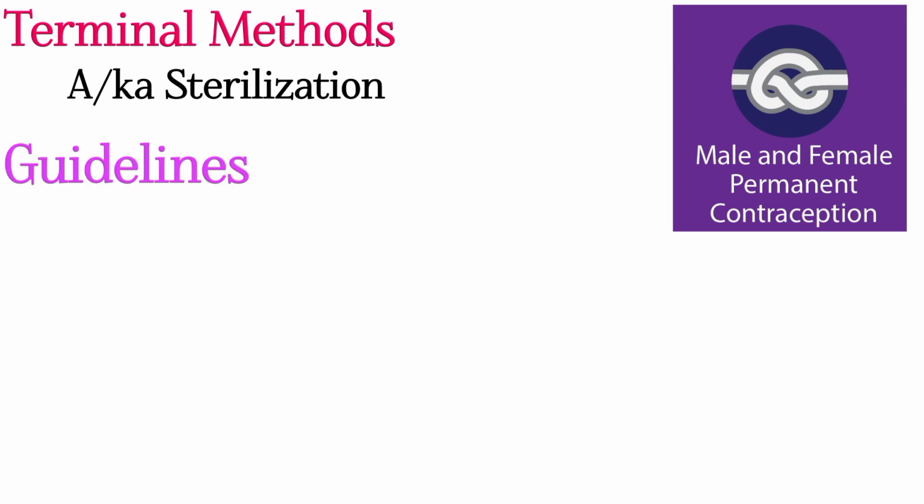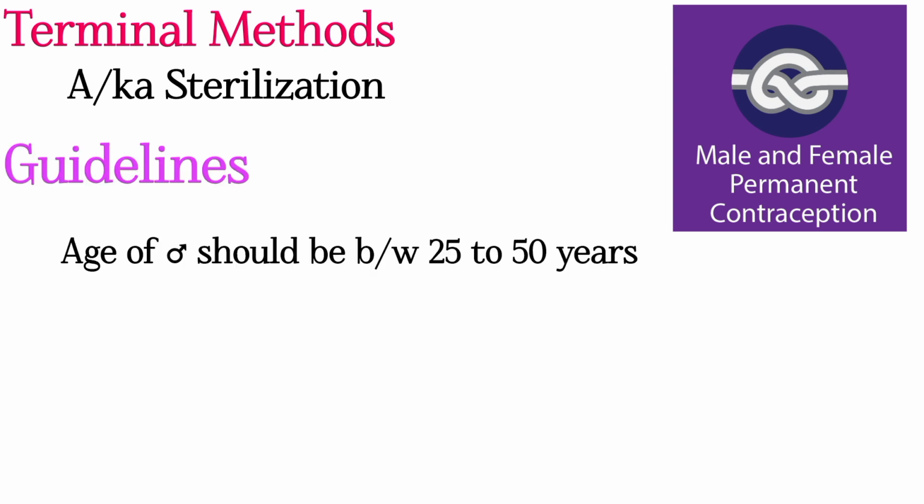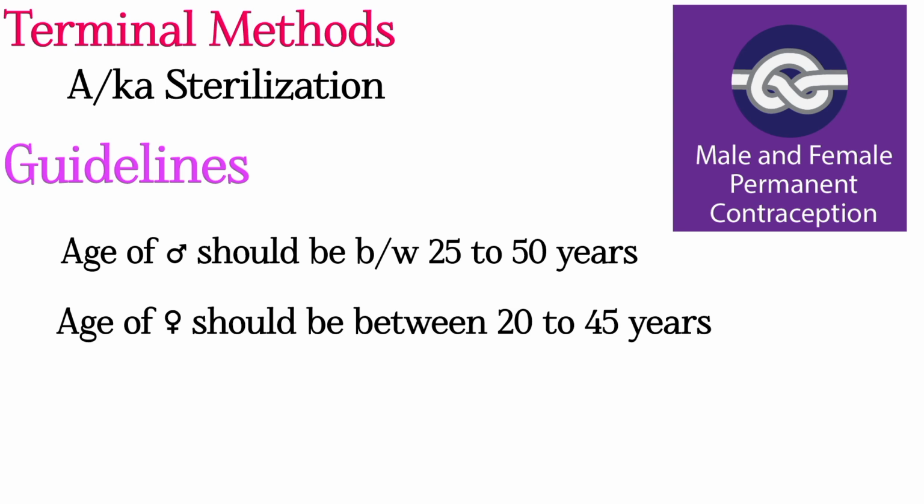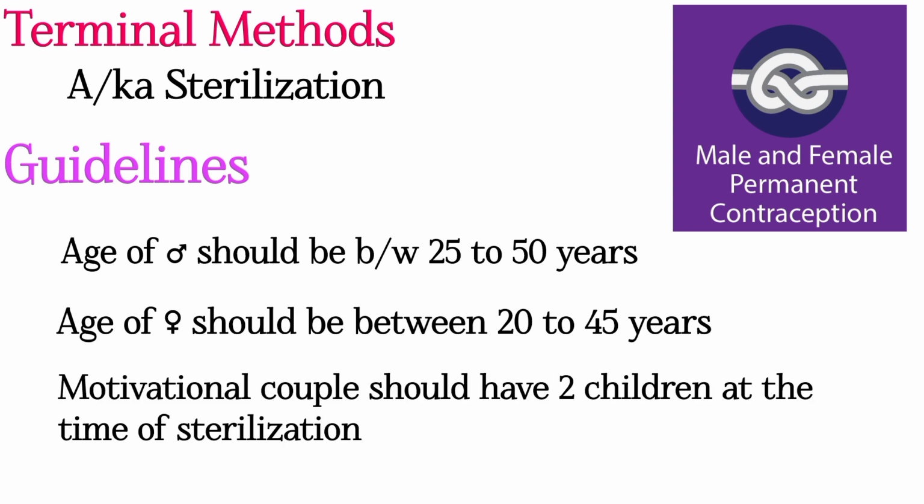Let's discuss the permanent method of contraception. It is also known as sterilization. It is provided free of cost in government institutions in India. Guidelines for sterilization: age of husband should be between 25 to 50 years. For wife, it should be between 20 to 45 years. The motivated couple should have 2 children at the time of the sterilization procedure.